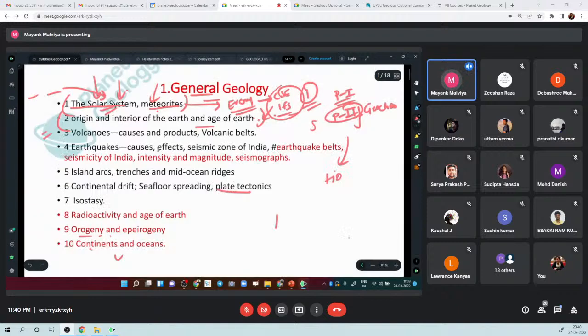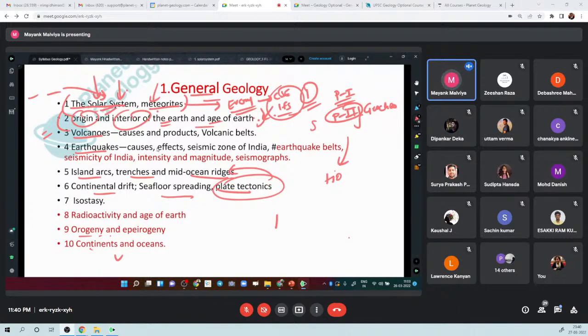I again want you to go through the syllabus. The first topic is the solar system and meteorites. Second is the origin as well as interior of the earth, and the age of the earth. The third is volcanoes. Then they want us to know about earthquakes, and then plate tectonics. All these, island arcs, trenches, mid-oceanic ridges, continental drift, seafloor spreading, are in a way all part of plate tectonics. And there is also the topic known as isostasy, which is also within the broader theme of plate tectonics.